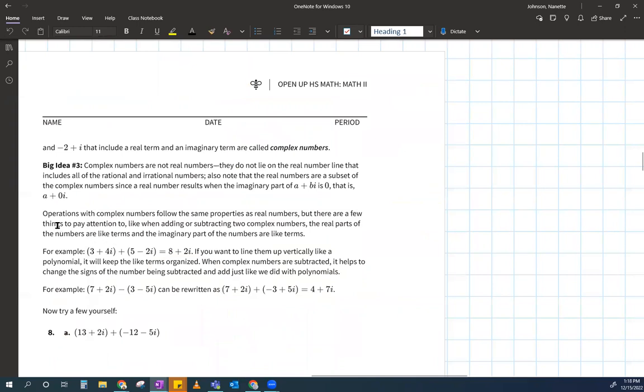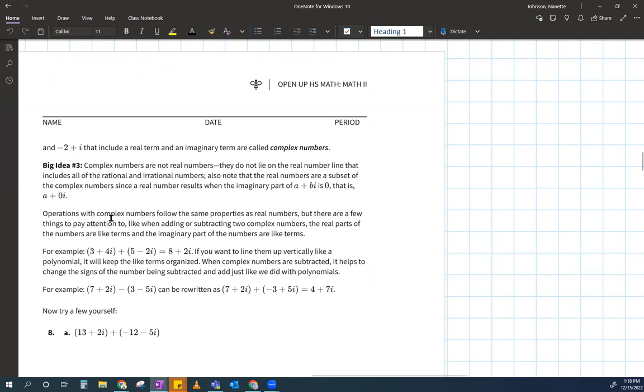You'll be fine. So operations, meaning adding, subtracting, multiplying, dividing, all those guys, with complex numbers follow the same properties as real numbers. This is how they are saying this in a fancy way. Ready? I say, because it works in number land, it works in complex land. So how you think you should add them is how you would add them.